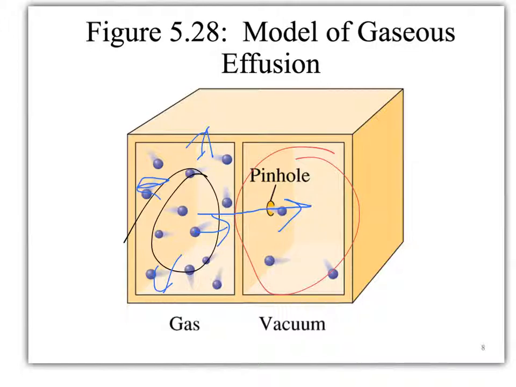Because as they are hitting the walls in the chamber with the gas, they're creating pressure. And since the other side doesn't have much pressure, it's going to be easier for some of those gas molecules to effuse through the hole and to the vacuum side. This is a good model of effusion.